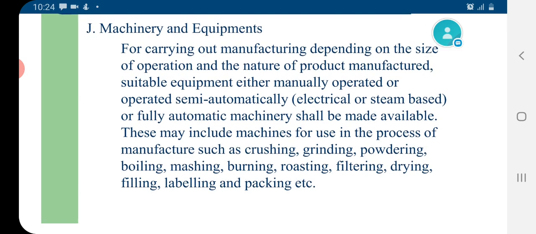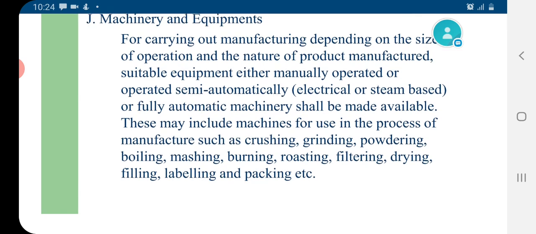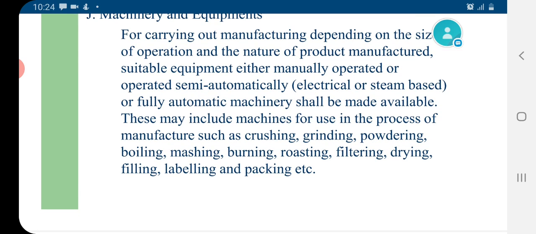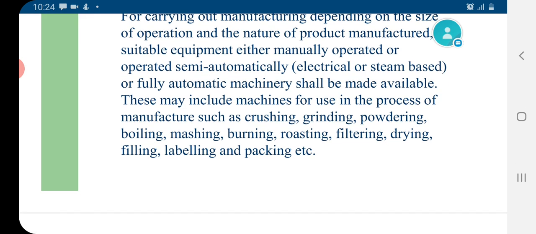These may include machines for use in the various process of manufacturing of ASU drugs like crushing, grinding, powdering, boiling, mashing, burning, roasting, filtration, drying, filling, labeling, and packing, etc.